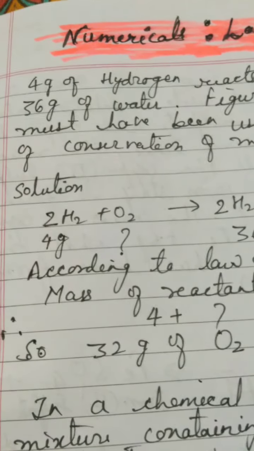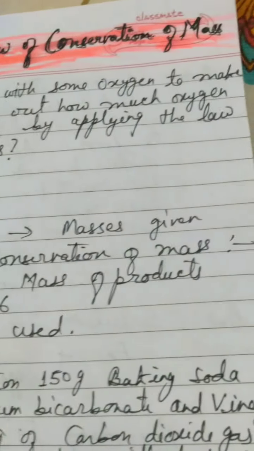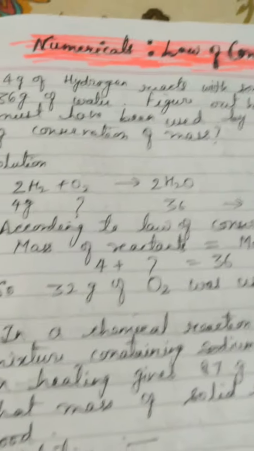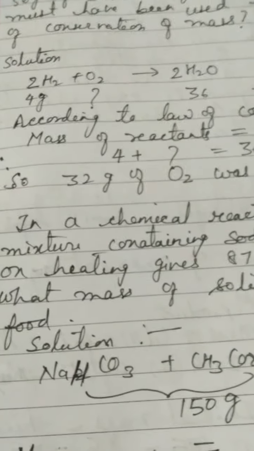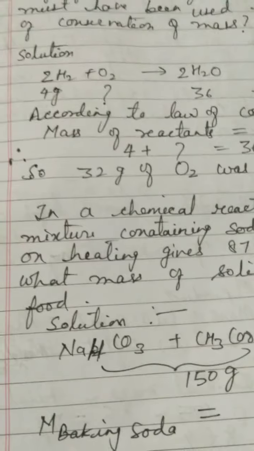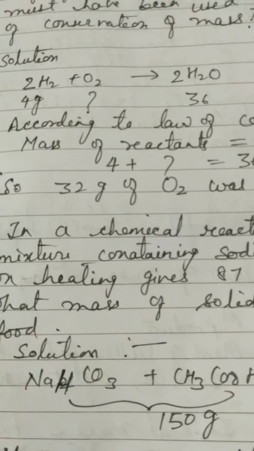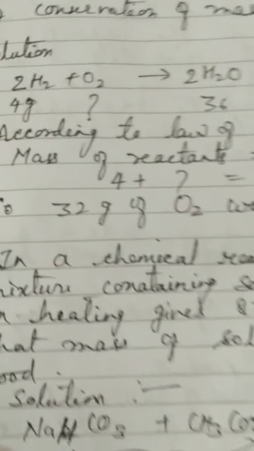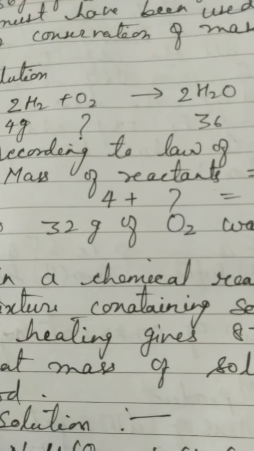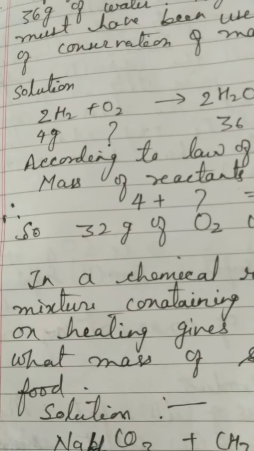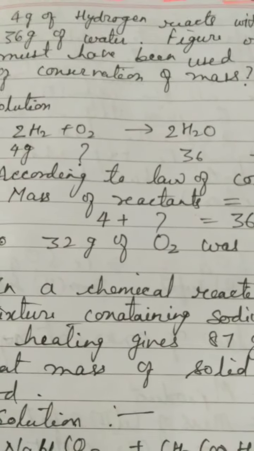So read carefully the first question: 4 gram of hydrogen reacts with some oxygen to make 36 gram of water. Figure out how much oxygen must have been used by applying the law of conservation of mass. So what will be the first step in solving the problems based upon the law of conservation of mass? I am telling you step by step. The first step will be to write its chemical equation. And children, you have more options. I have written the chemical equation by writing the formulas of the substances, but you can write just the word equation. A word equation is equally correct.